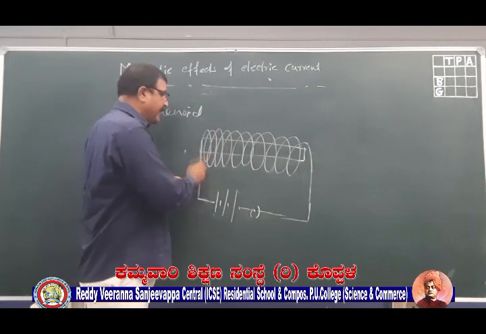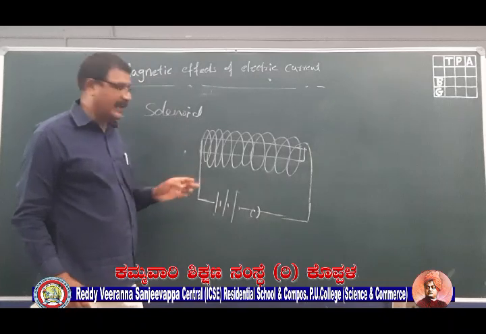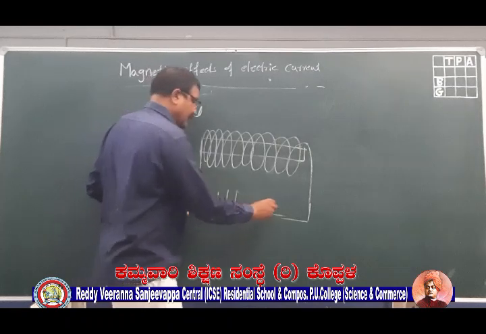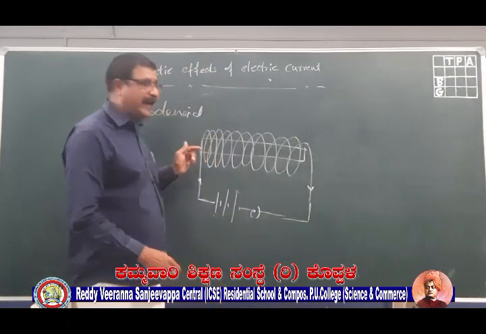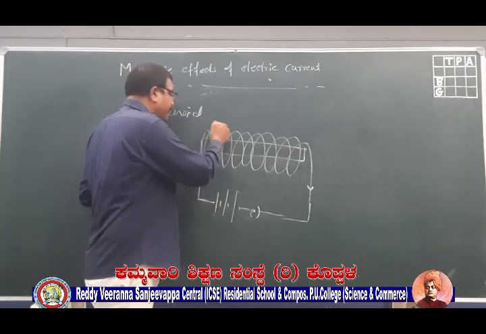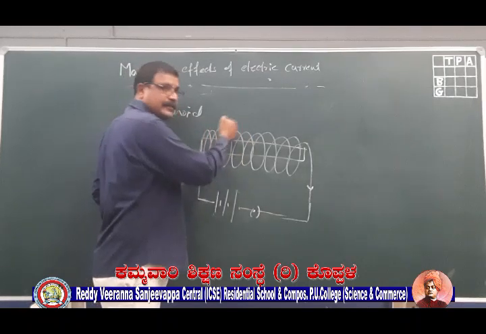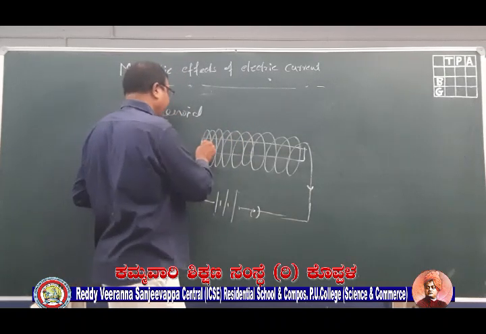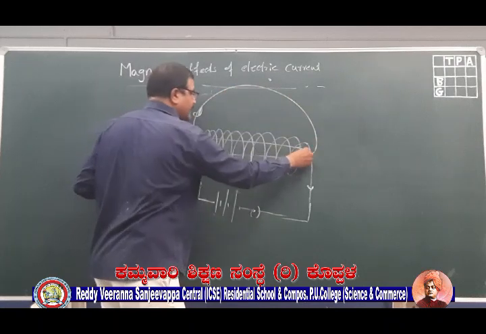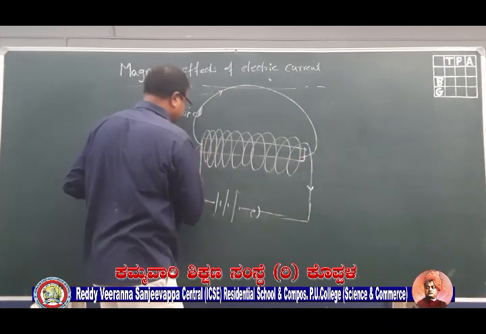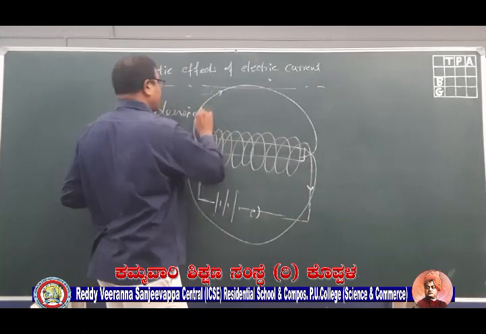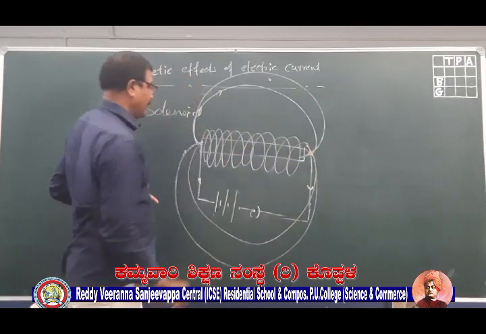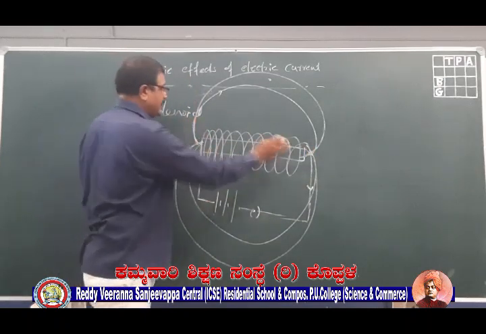So I connect the solenoid to a battery or a cell and close the key. What will happen now? The current will start flowing through this solenoid. So automatically, a magnetic field should be produced around this coil. The magnetic field will have lines in this way, like this, starting from the north once again. Now let us assume that this is the north pole and this is the south pole.